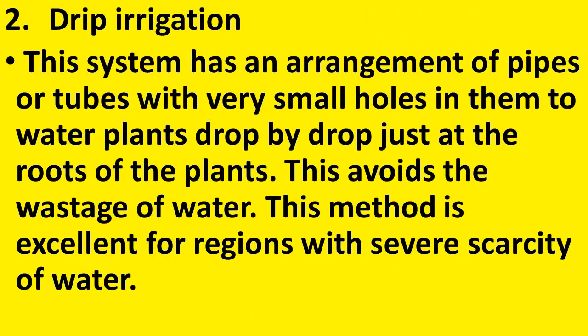Now, let us see what is drip irrigation. This system has an arrangement of pipes or tubes with very small holes in them to water the plants drop by drop just at the roots of the plants. This avoids the wastage of water. This method is excellent for regions with severe scarcity of water.